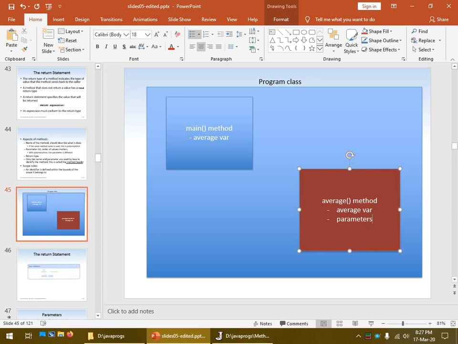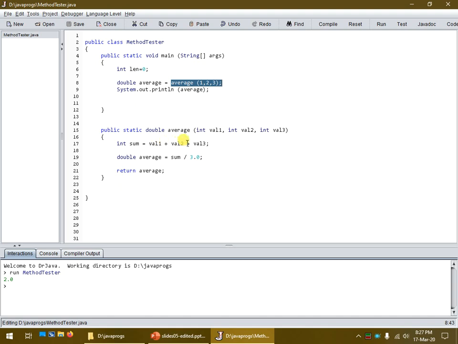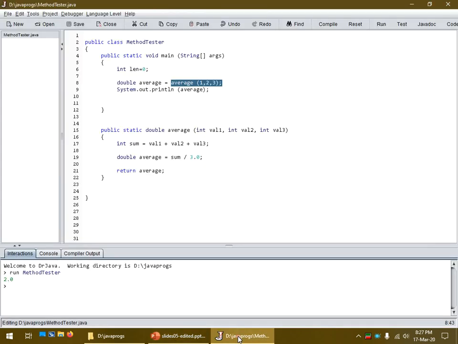So parameters, val1, val2, and val3. So those get created as well. Those are local to the average method. The average variable, val1, val2, and val3 are all local to the average method. So it goes ahead and actually does the calculation. So it adds those together, oh, I forgot about sum. So sum is in there as well. So we've got the sum variable. Forgot about that guy. So we've got these three, sum and the average, and then we return the average.